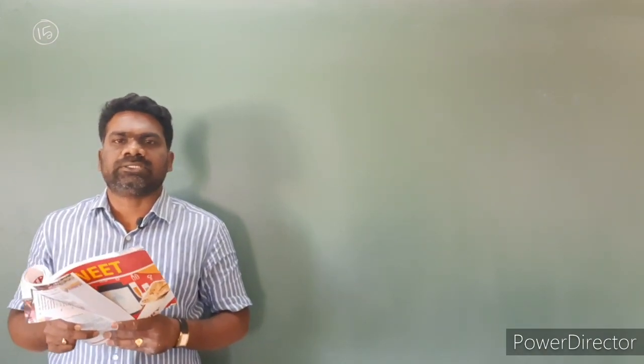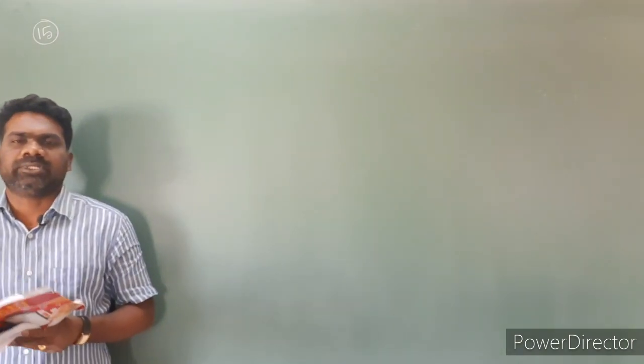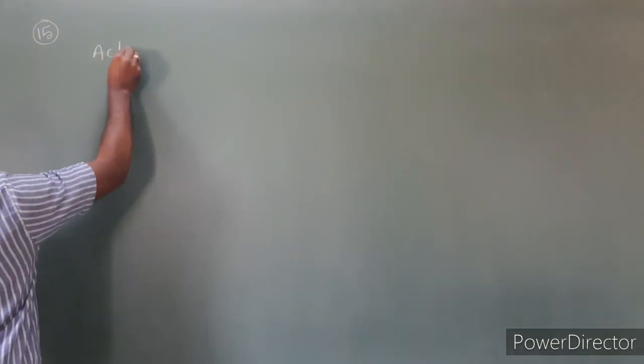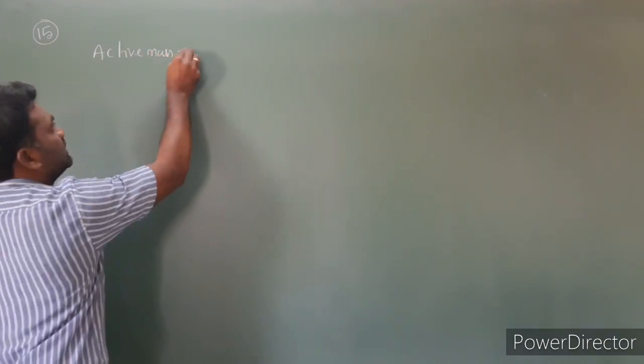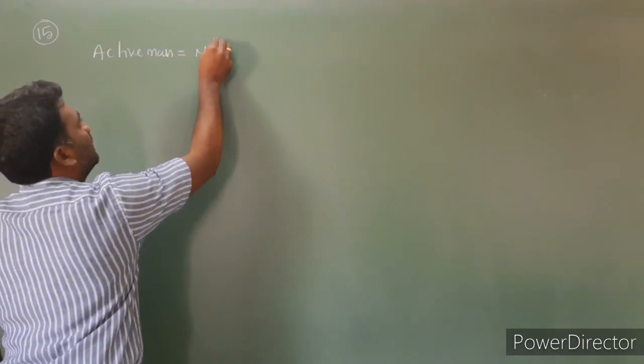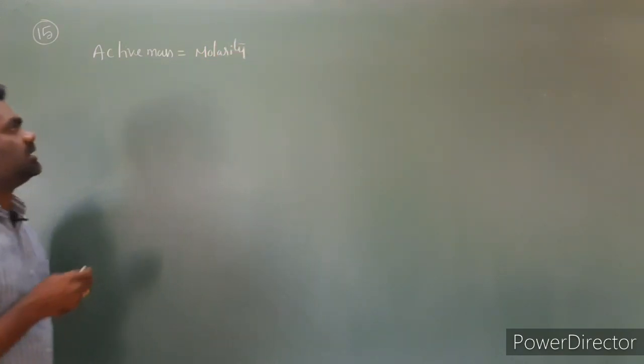Concentration is also called active mass. In earlier days we used active masses. Active mass is nothing but concentration, which we can take as molarity.